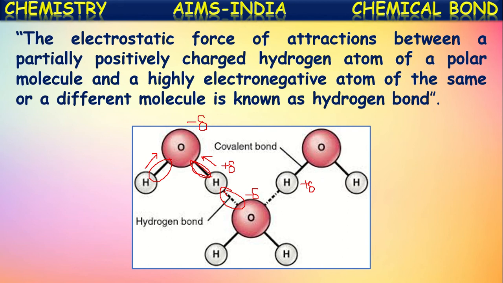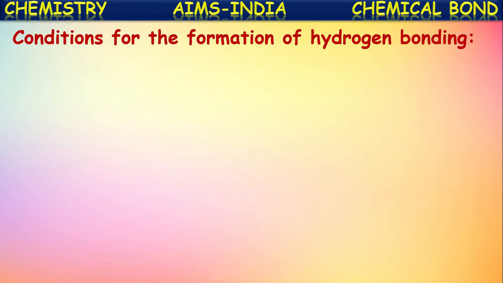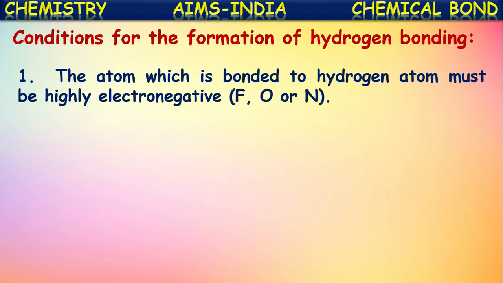These are slight forces between the atoms of different molecules or the same molecule. They are called hydrogen bonding. Let us see the conditions for the formation of this hydrogen bonding. The atom which is bonded to the hydrogen atom must be highly electronegative.